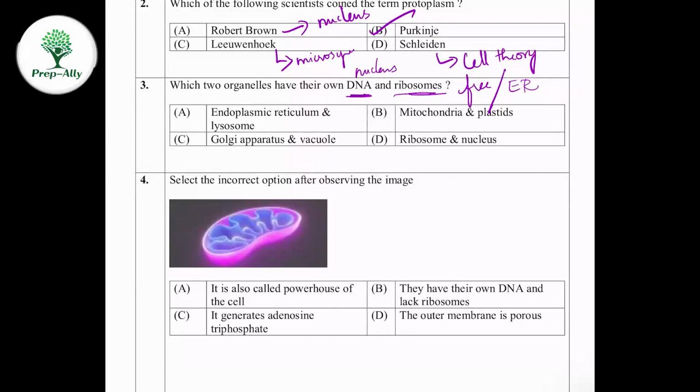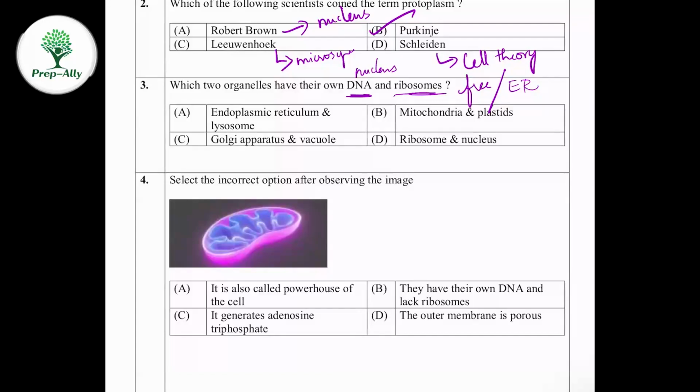They're asking which particular organelles have both DNA and ribosomes inside them. If you take endoplasmic reticulum, yes, it has ribosomes, but it doesn't have DNA. Lysosomes have neither DNA nor ribosomes. What about Golgi apparatus and vacuole? They both don't have DNA and ribosomes.